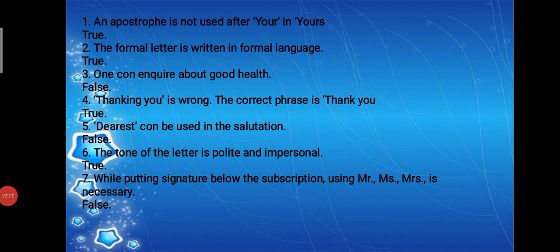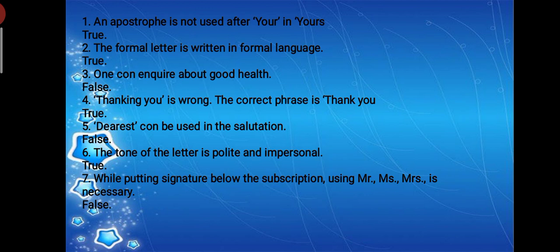An apostrophe is not used after yours. In your last, you are writing yours truly, you should not write an apostrophe after r. The formal letter is written in formal writing. That's why you don't use hi, bye, how are you dear, what is special today, all such things. That kind of language you should not use.